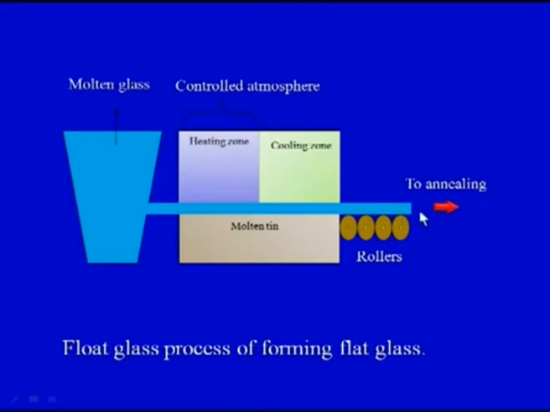And once it has rolled out, because of the very high temperature which is maintained during the process, as we have already seen, 1000 degrees centigrade, there are chances that there may be some induced stresses in the final flat glass that we have produced, which have to be removed. And how can these be removed? These can be removed by the annealing process. So what we have discussed till now is one of the processes for making the flat glass, which is the float glass process of forming the flat glass.